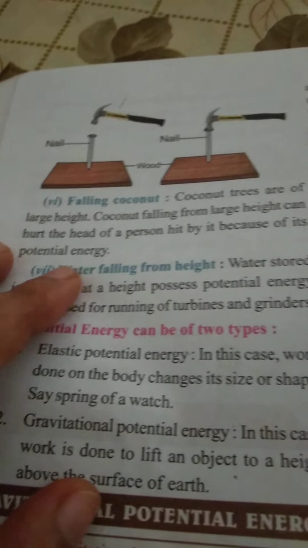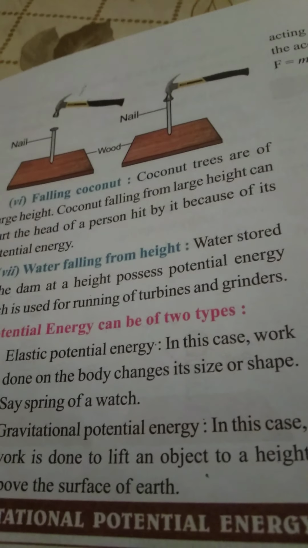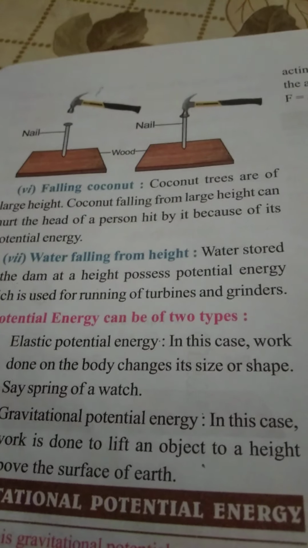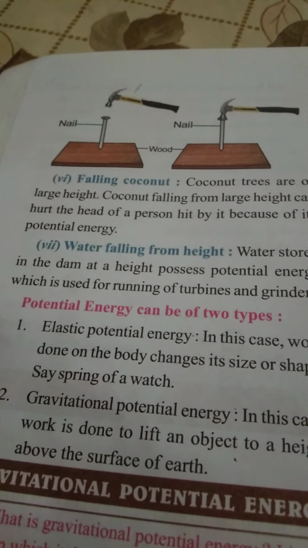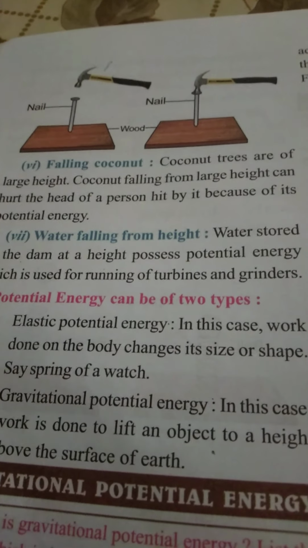Okay. Now falling of coconut. When a coconut tree is of large height, a coconut falling from the large height can hurt the head of a person hit by it because it has high potential energy.